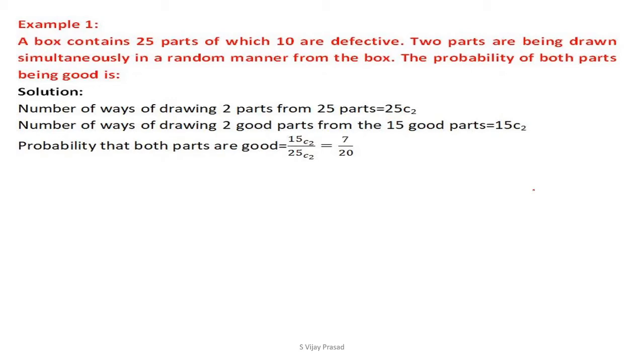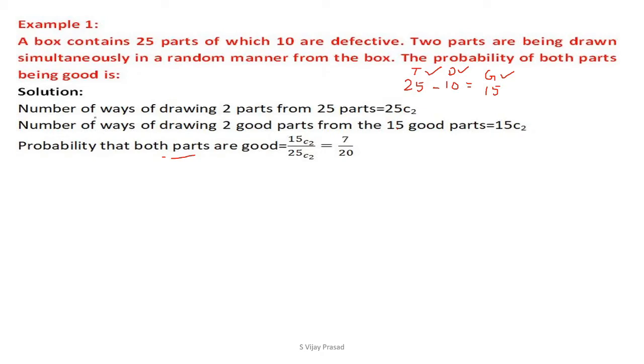First we are going to write down the number of parts. The number of parts is 25. Defective ones are 10. Good ones are 15. Total parts, defective parts, and good parts. Now like this we are going to classify this.